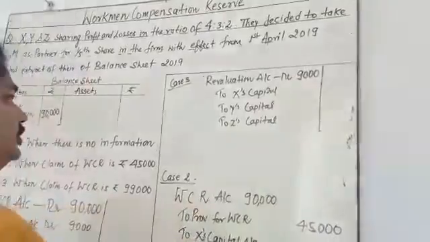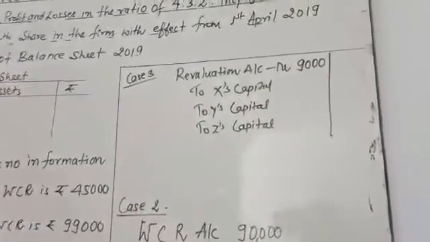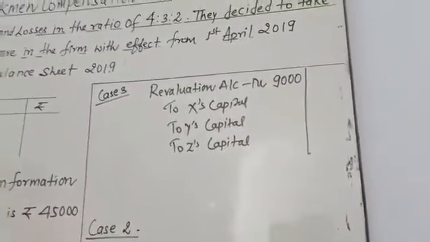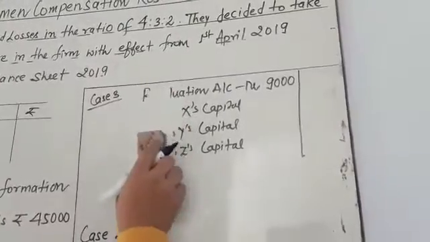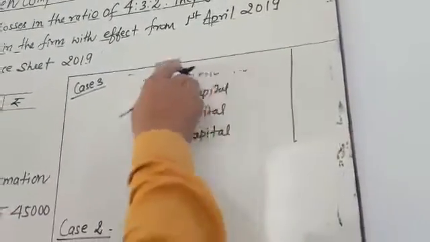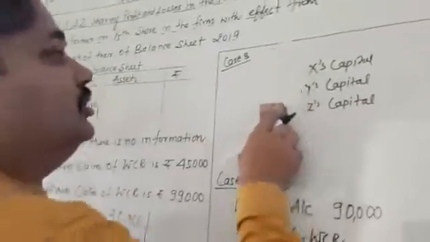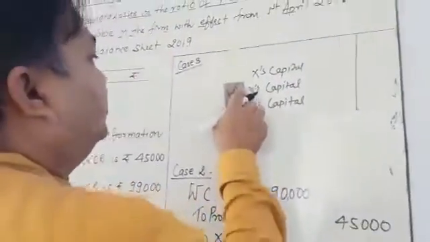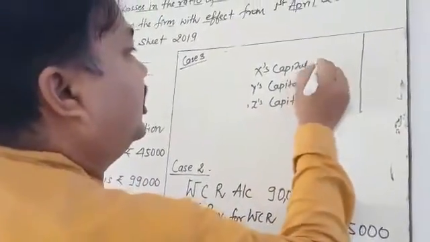You are going to distribute this 9,000 among the partners, because it is a part of loss.